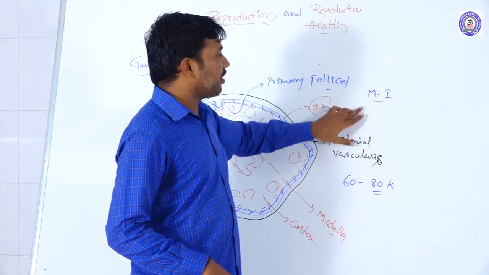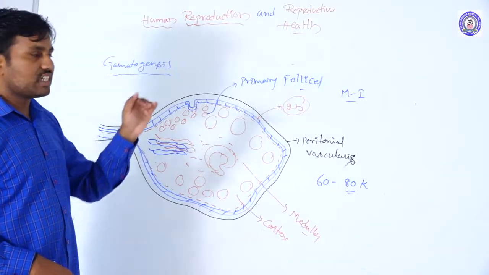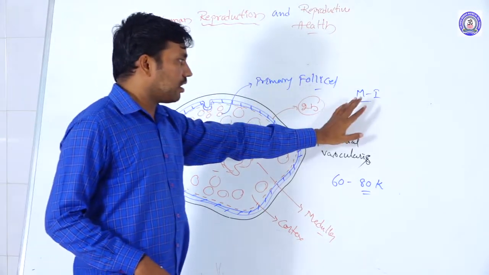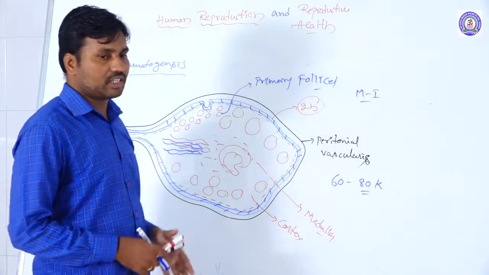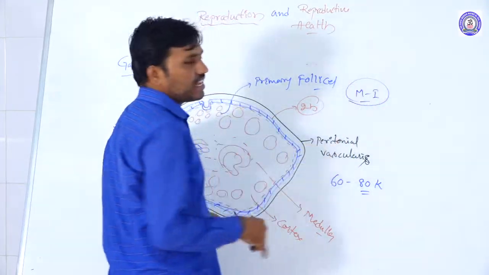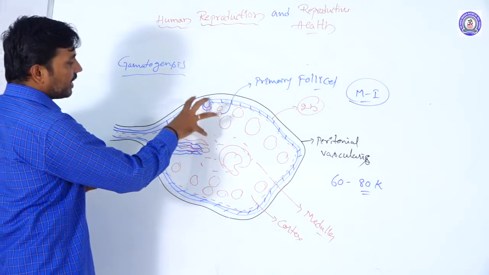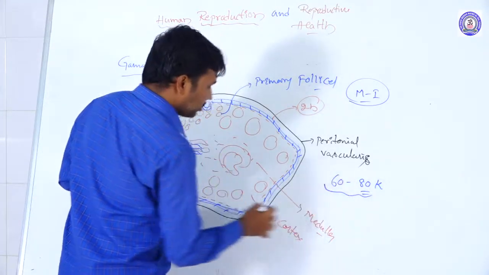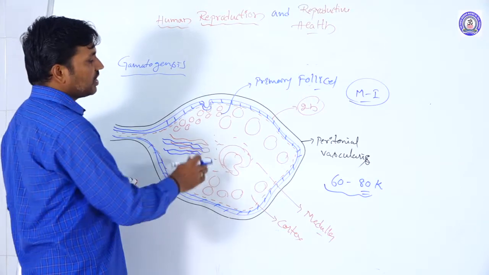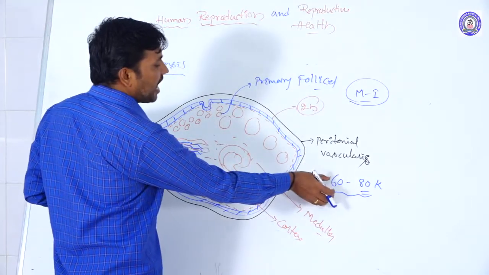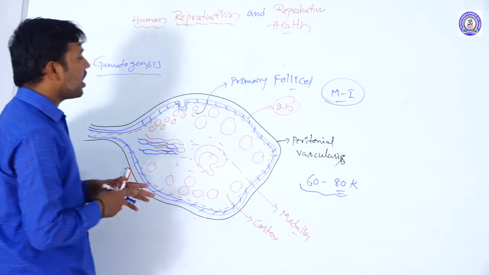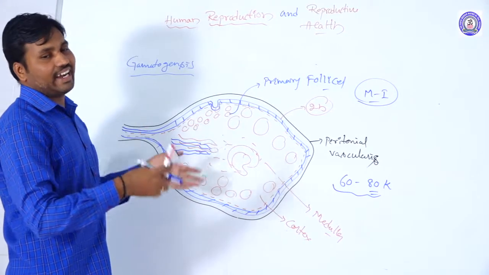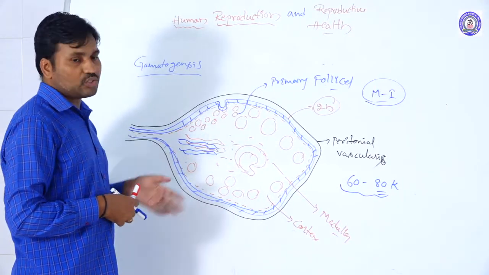Metaphase of the meiotic division, M1 phase, they are stopping here. This condition is present at the time of birth. When the female grows and reaches puberty, only 60 to 80,000 primary follicular cells are present, and these slowly degenerate.